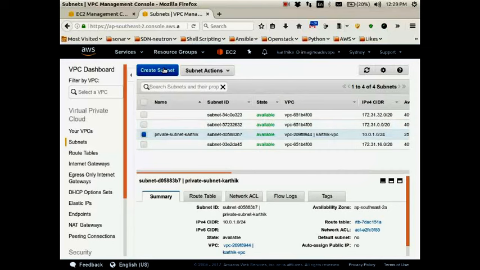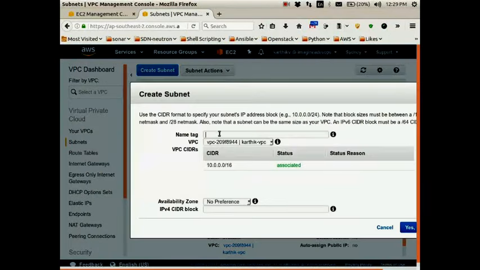Okay, now I will create a public subnet. So this column is meant for a name. You can give any name, and here you can choose the availability zone, in which data center. An availability zone corresponds to a data center or a set of data centers.